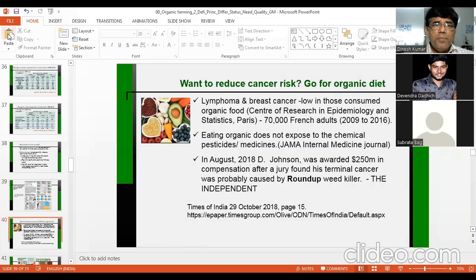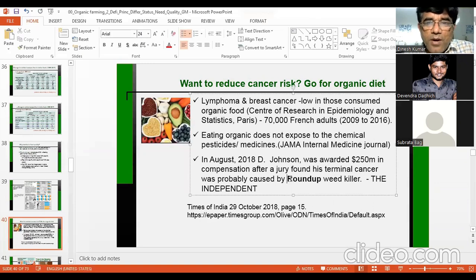As I told you, some research has been done. And if you want to reduce the cancer risk, go for organic diet. There are evidences, and also some harmful effect of chemicals in food has caused cancer in people. In August 2018, Johnson was awarded $250 million in compensation after a jury found his terminal cancer was probably caused by Roundup.